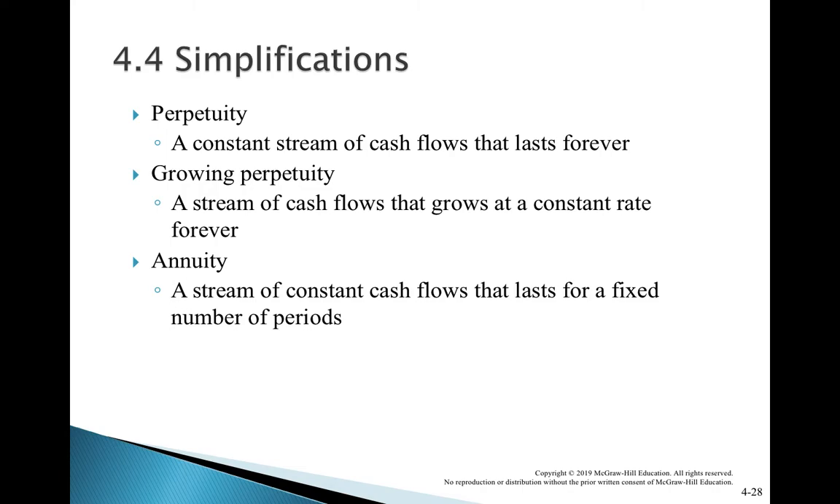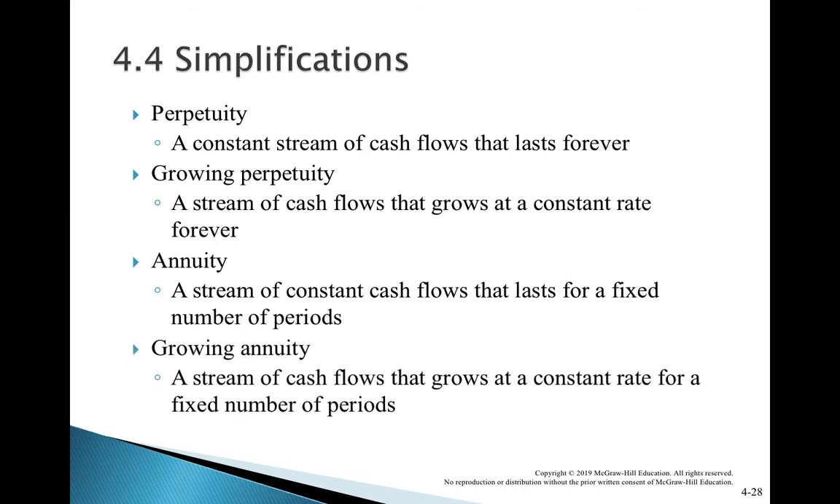Now, annuity. Annuity is a stream of constant cash flows that last for a fixed number of periods. For example, you buy a bond. The bond will give you a coupon for 10 years semi-annually. That means every 6 months it will pay you the coupon. Over 10 years, twice a year, the coupon will be paid 20 times. This is an annuity. What is the difference between perpetuity and annuity? Perpetuity is a fixed stream of cash flow forever. Annuity is a fixed amount of cash flow for a fixed number of periods.